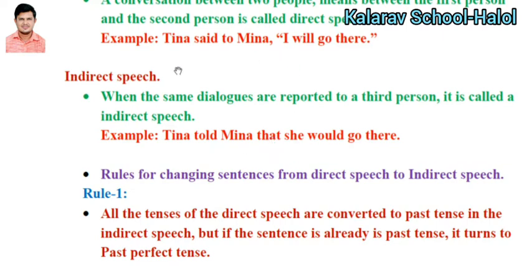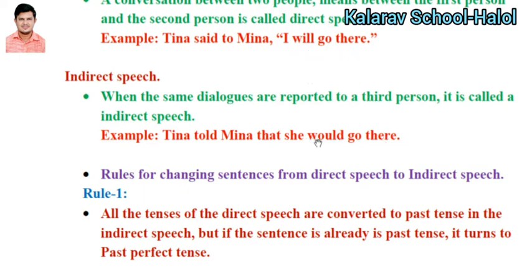Who is Meena? Tina is a girl, so she is used for Tina. Now remember that will is a present form of the verb, so it would be turned into the past form of the verb. So will is transformed into would. She would go there.